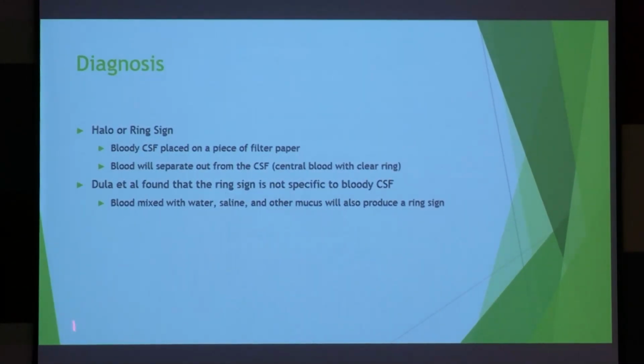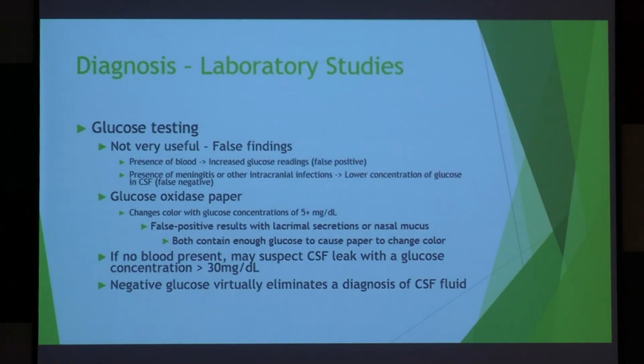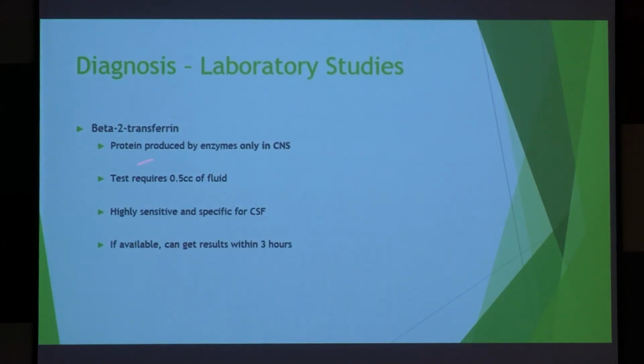Okay, this is the halo sign or ring sign or target sign or whatever. Blood will separate out from the CSF, central blood with a clear ring, that is the halo sign. If you can see many other layers, 4 or 5 layers, mostly it is because of nasal discharge. Okay, but it's not specific. Sometimes the CSF can be mixed with your nasal secretions. So what are the investigations to confirm whether it is CSF or something else? You will do this test, beta-2 transferrin. This is also an MCQ question. It will be asked in your exam.